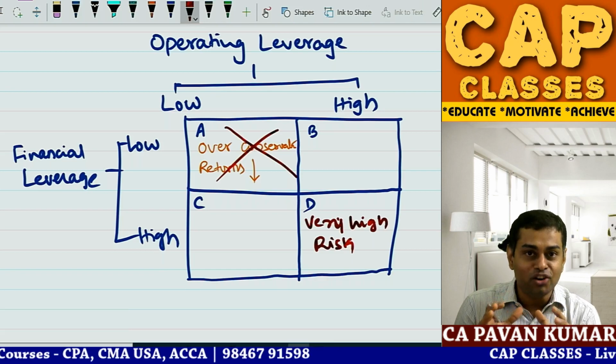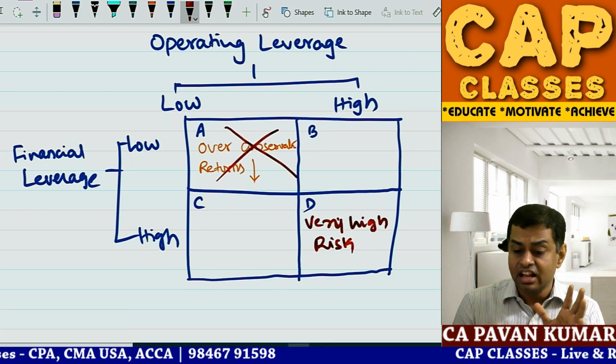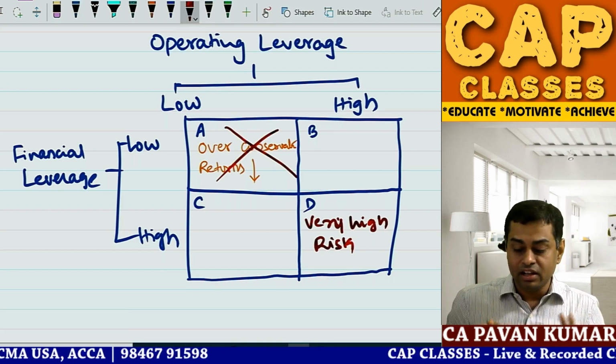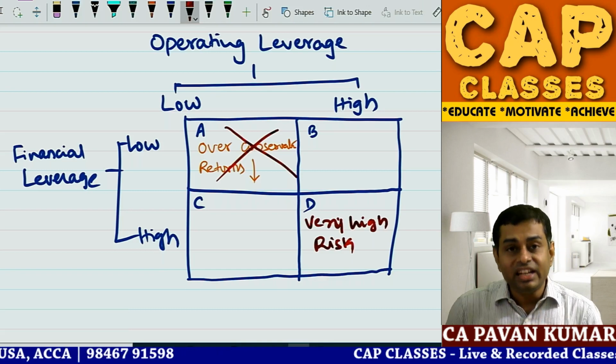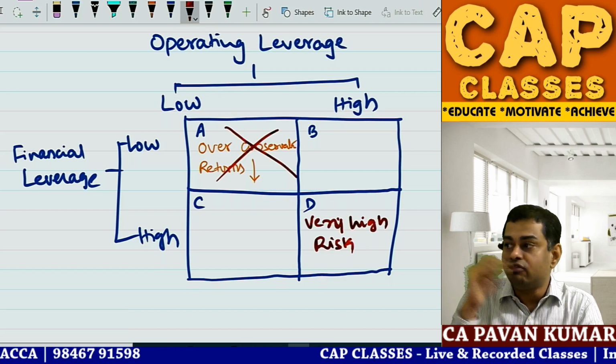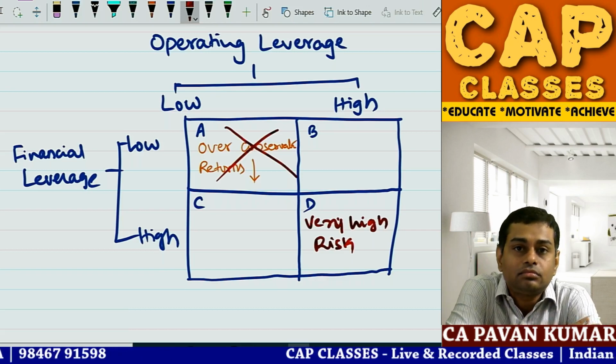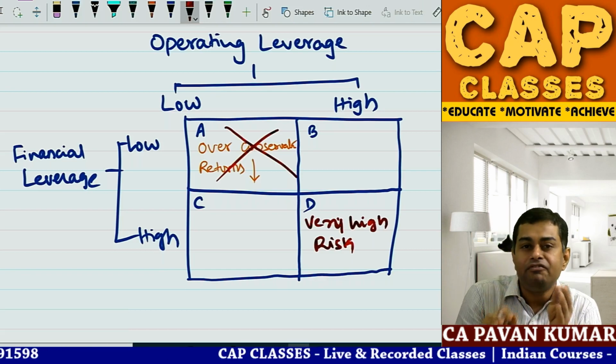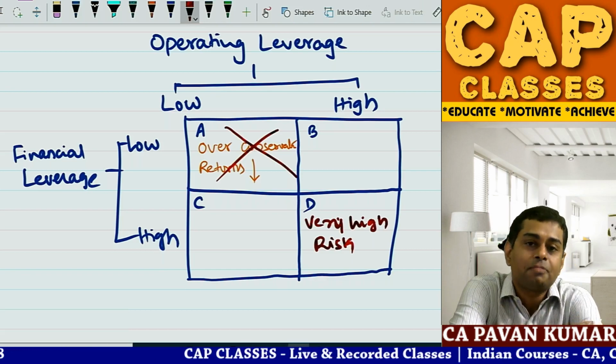Very cold water is A, very hot water is D. With A, you will freeze the body. If you are bathing with D, your skin will peel and you have to purchase Burnol. B and C are better because they are complementing. If one risk is high, one risk is low.